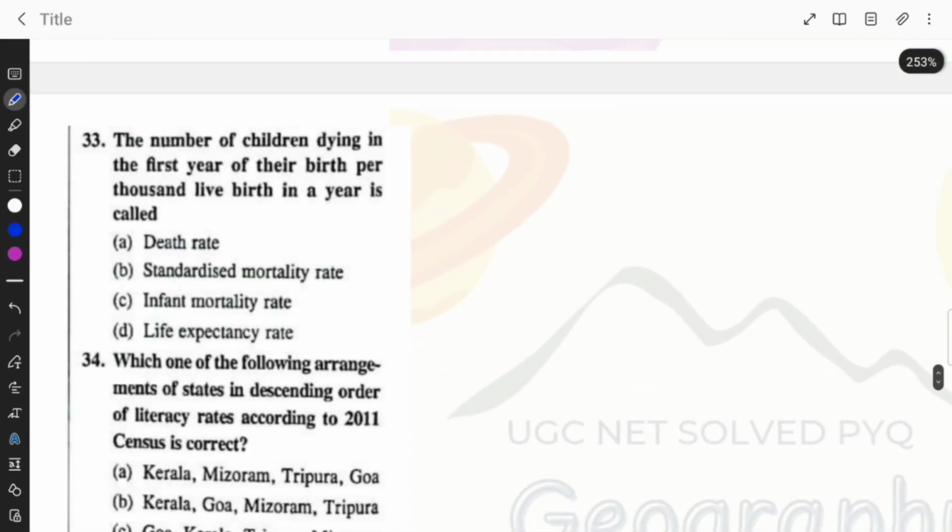The number of children dying in the first year of their birth per 1,000 live births in a year is called as death rate, standardized mortality rate, infant mortality rate, or life expectancy. Option C is the correct answer, infant mortality rate.